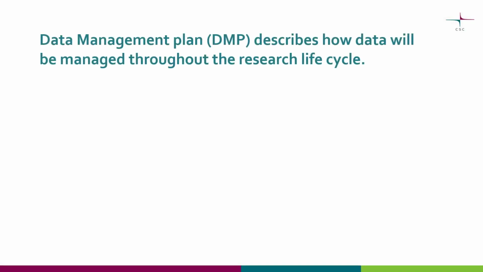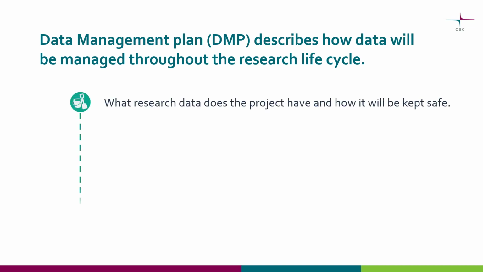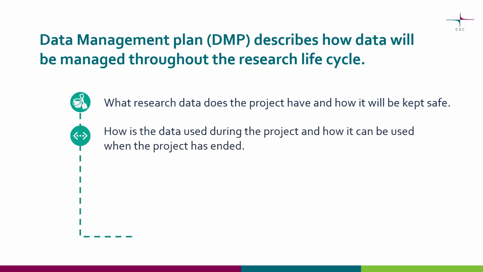A data management plan is a living document where you describe how you will manage your data throughout the research lifecycle. The data management plan describes what research data the project has and how it will be kept safe, as well as how it is used and stored during the research project, and how to enable the use of data when the project has ended.